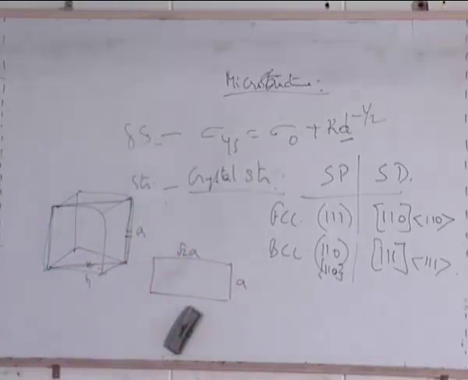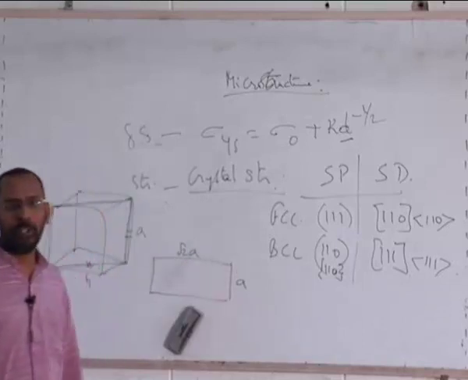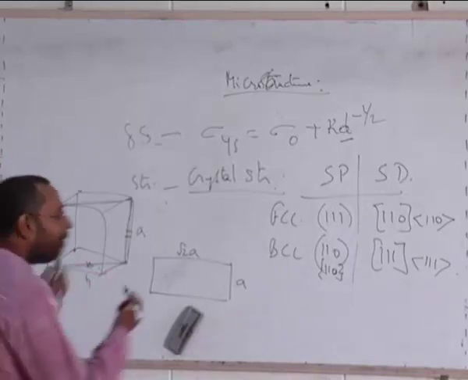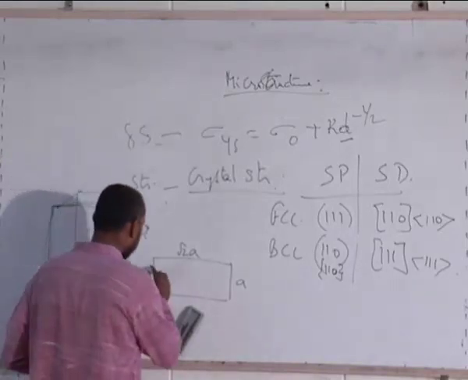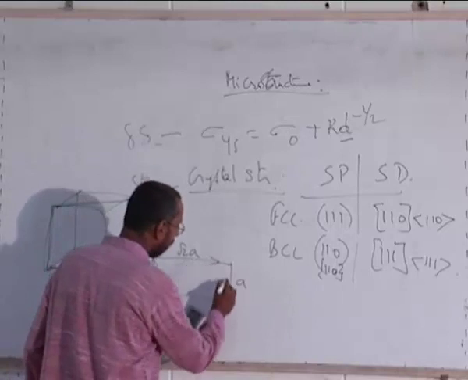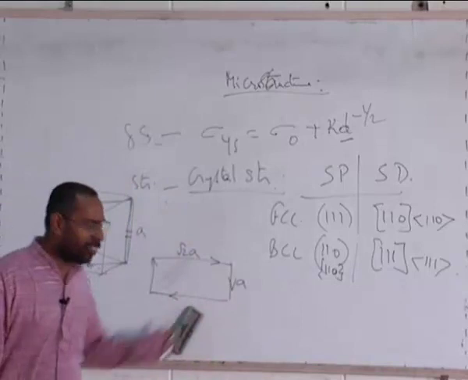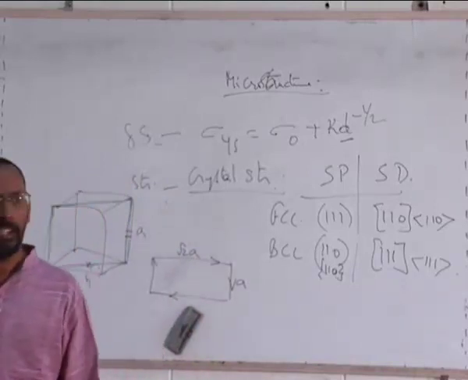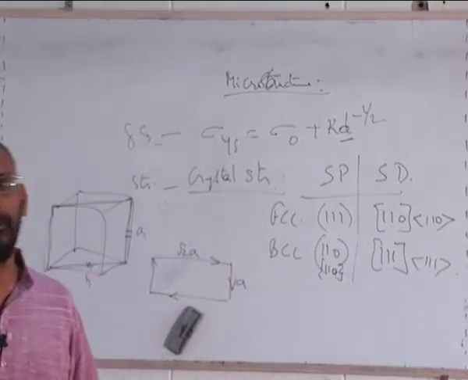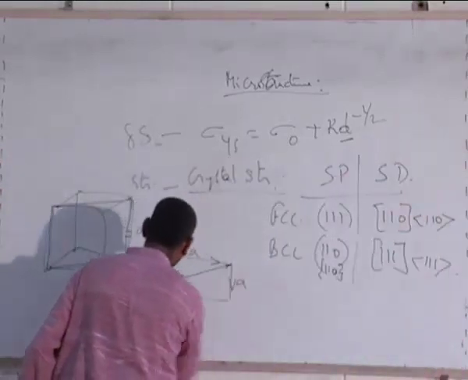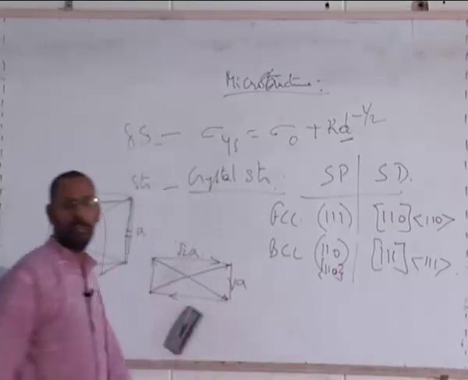In this rectangle, which are the 1, 1, 1 directions? Where are those directions? Can I see it in this plane? If I put some vectors, where are those vectors? I can talk of a variety of vectors in this plane. One is this, another is this, another is this, another is this. Is any of these 1, 1, 1? No. Then where is 1, 1, 1? It is the diagonals. Correct. It is these diagonals which are the 1, 1, 1.